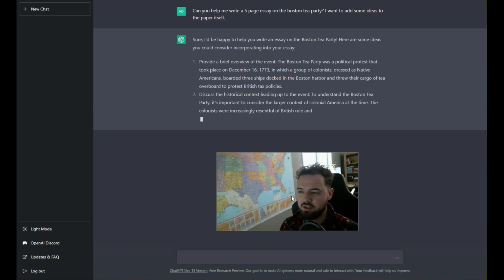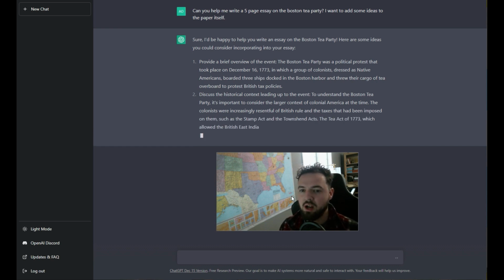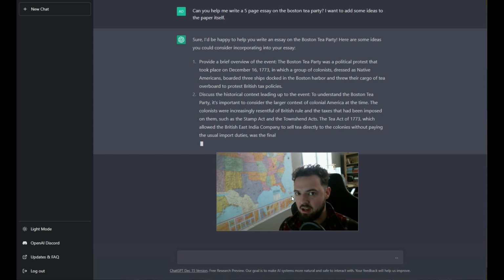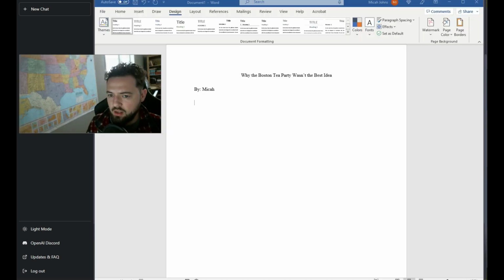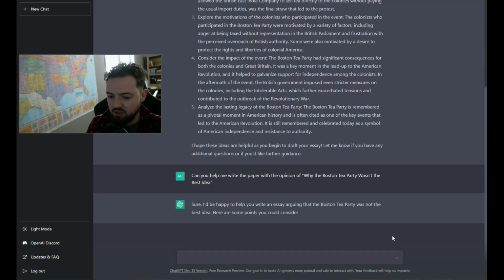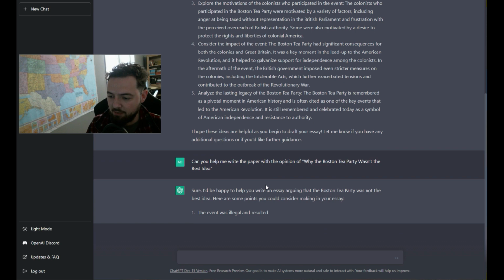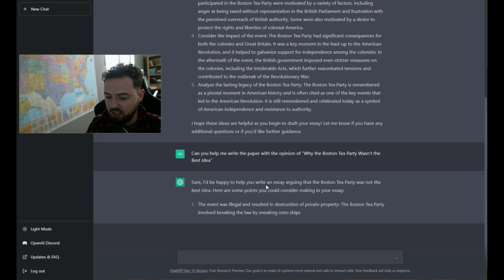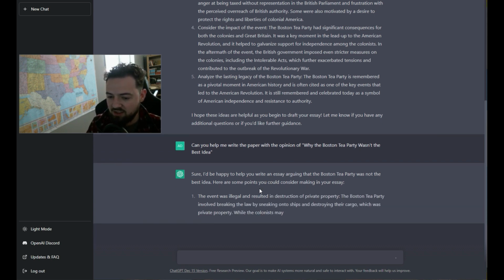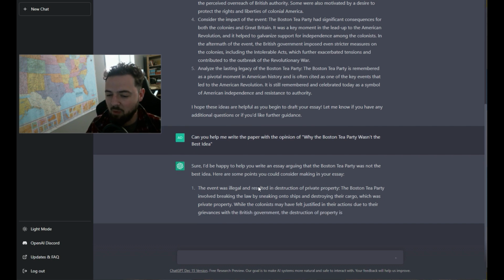It's going to be like an opinion-driven essay. We're going to say why the Boston Tea Party was bad. So that's the way we're going to write this. I set everything up to be 12 size font, Times New Roman, double spaced, and Word. So I gave it my prompt with the idea about the opinion and which angle we're going to go with it. And so it's already outputting why it was bad.